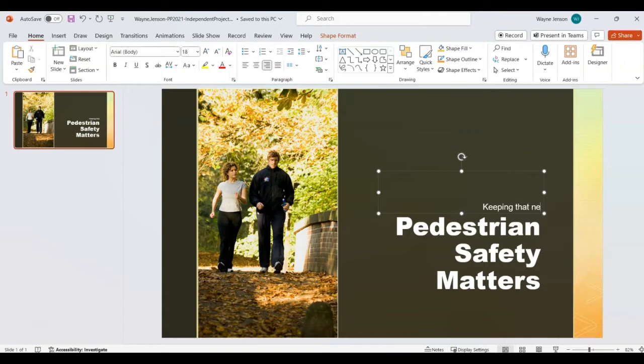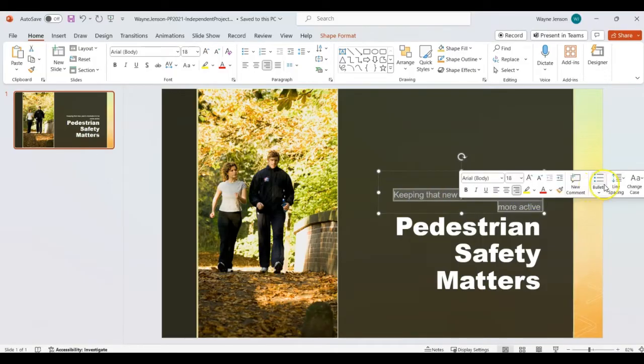that New Year's resolution to be more active, like that. Make sure there's no typos in there. And then we're going to select the subtitle placeholder and change the case to capitalize each word. So select that and select the text here. And then when this comes up, we can click on this change case, and we want to capitalize each word.